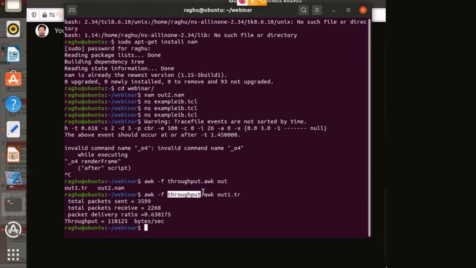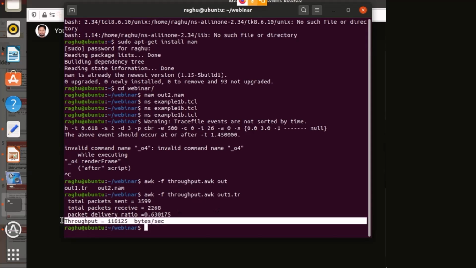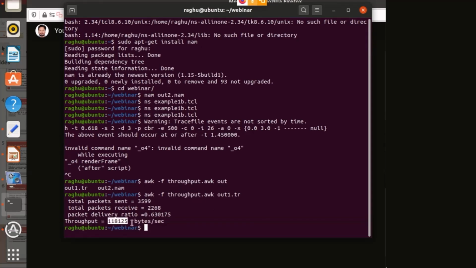Similarly, the AWK file that I sent you is named throughput.awk. That is why I have written throughput. If the name is different, we should use the different name, the same name we will have to use here. Okay, so after getting the result, the throughput is calculated here as 118125 bytes per second. This much data is getting transmitted per second. So this is the result.